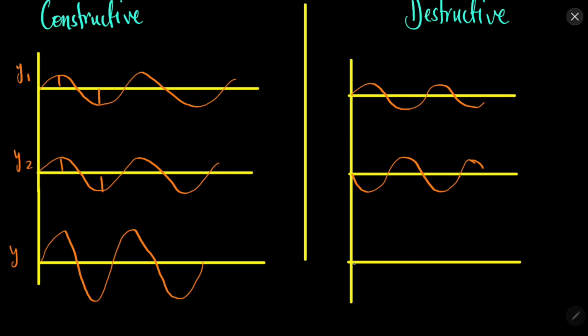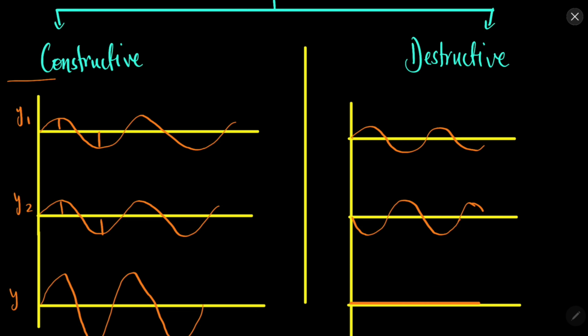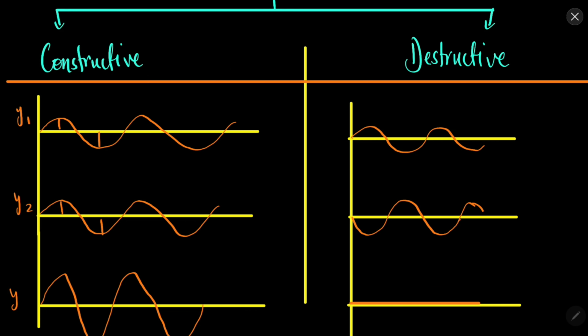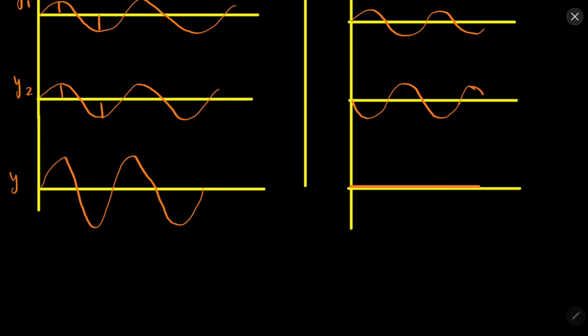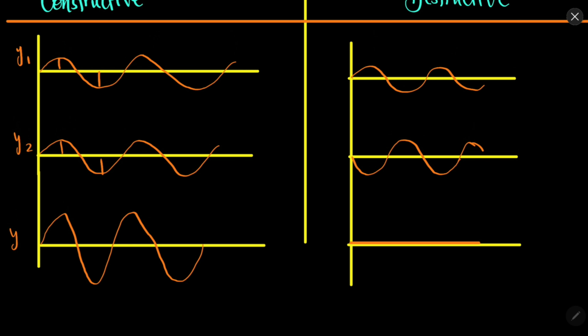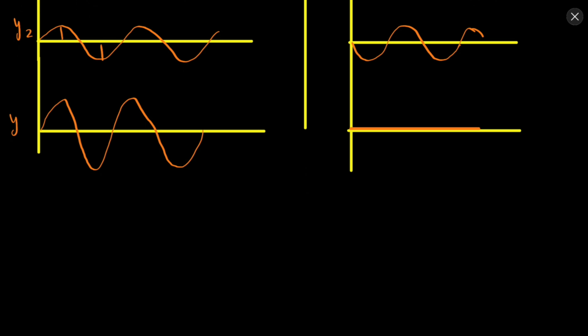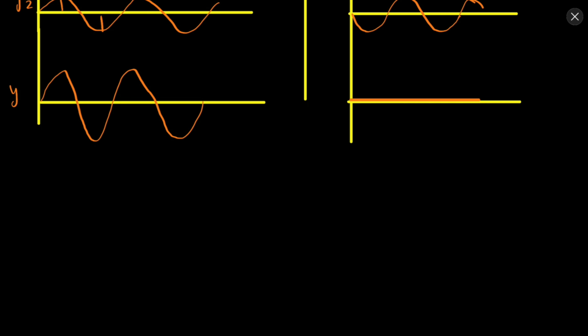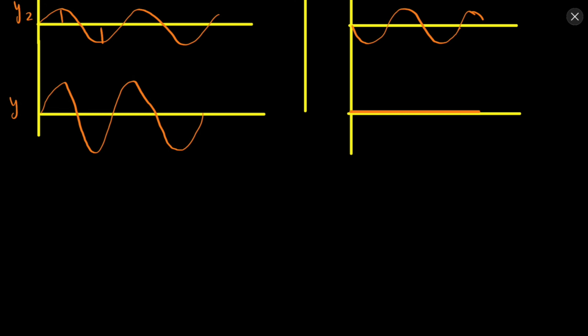So here what we will have is that we will have no amplitude whatsoever if these amplitudes are equal. Okay, so we will have no amplitude remain. So this is the destructive interference. Again, this is the ideal condition. We can have a situation in which we can have no complete constructive or no complete destructive interference. So these are the two types of interference that you will observe.